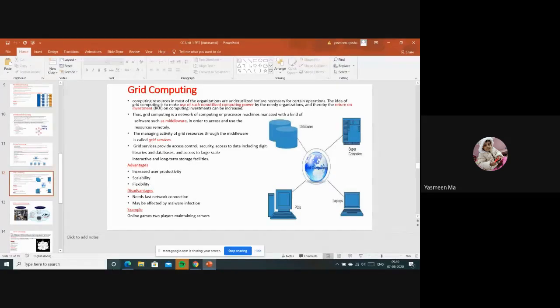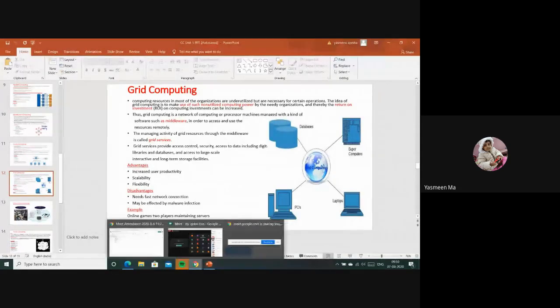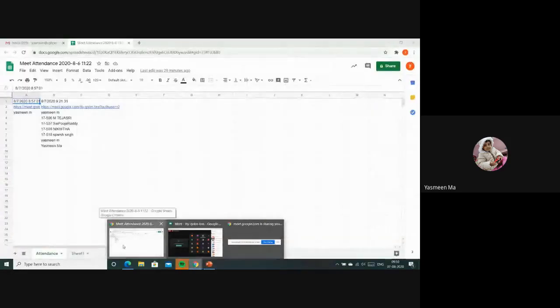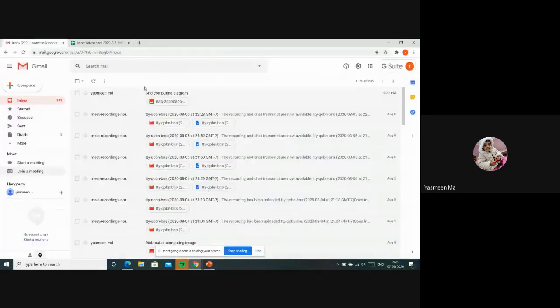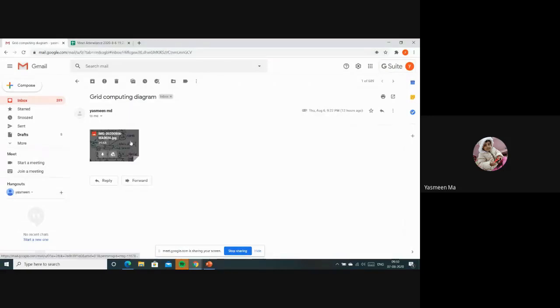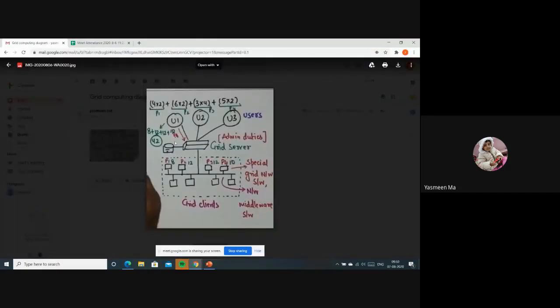One more example, so you can easily understand how grid computing works. Are you able to see this diagram? Are you able to see this diagram? Chat me.